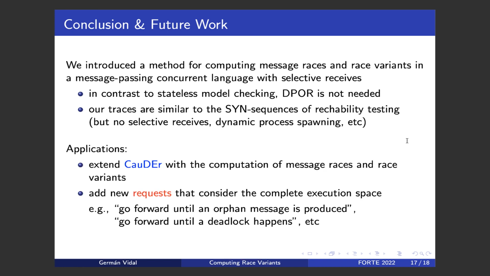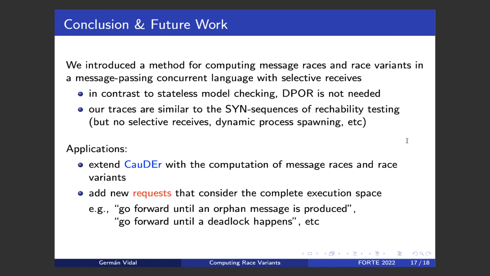As applications, we have already extended our debugger CauDEr with the computation of message races and race variants. So when the user is replaying an execution in the debugger, he or she can check whether in a receive statement we have some alternative messages that are racing for this receive, and then produce race variants so that the user can use them to explore alternative executions.